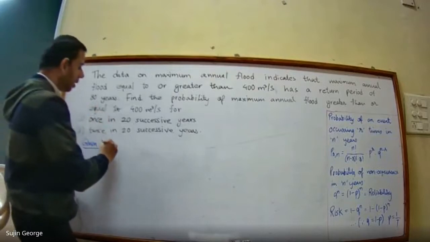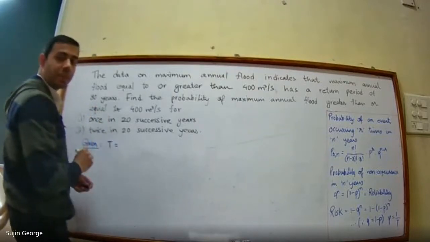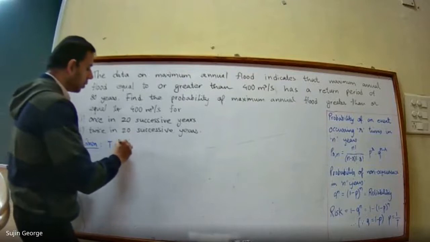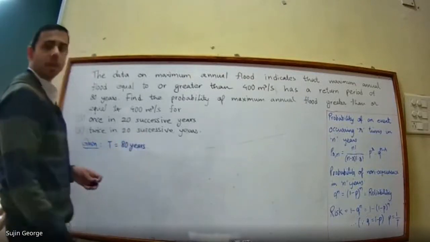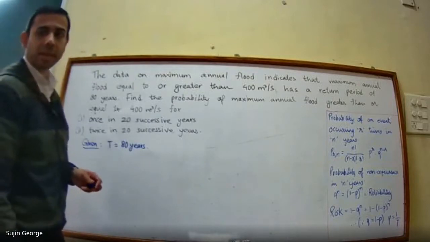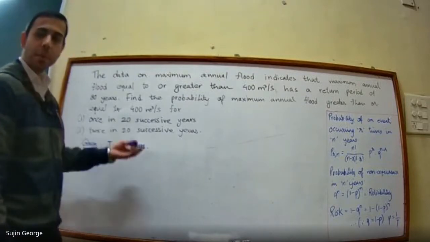Return period is denoted by capital T. This is equal to 80 years. So you can find the probability.